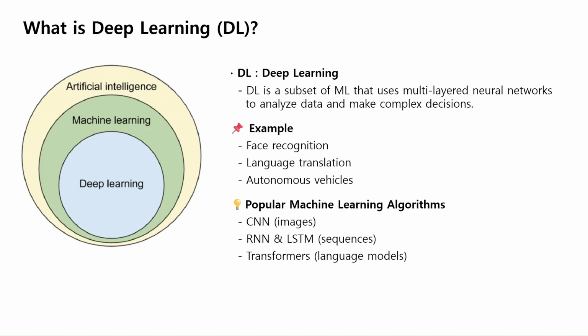Finally, let's talk about deep learning, or DL. Deep learning is a subset of machine learning, but it's more powerful and more specialized. DL uses multi-layered neural networks to process large amounts of data and make very complex decisions, similar to how our brain works. Here are some exciting real-world applications of deep learning.